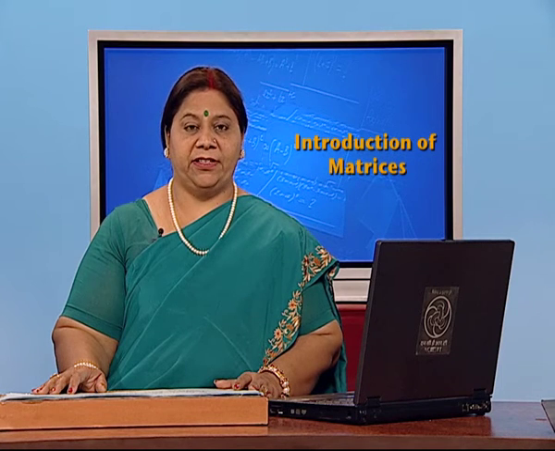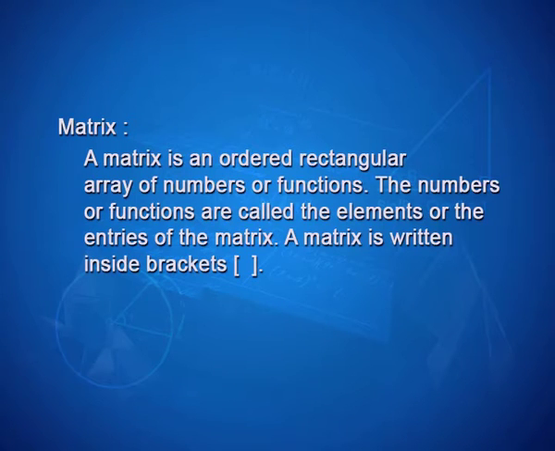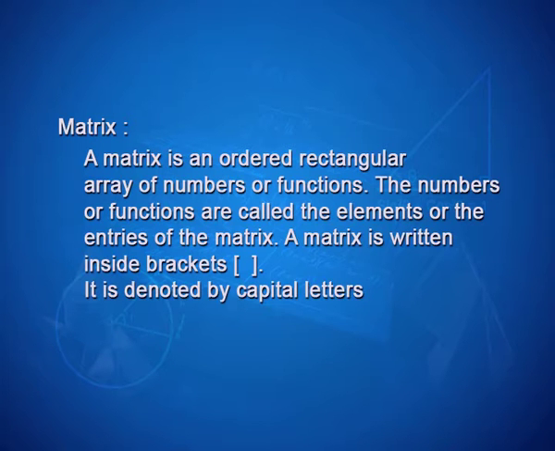What is a matrix? A matrix is an ordered rectangular array of numbers or functions. The numbers or functions are called the elements or the entries of the matrix. A matrix is written inside brackets. It is denoted by capital letters.